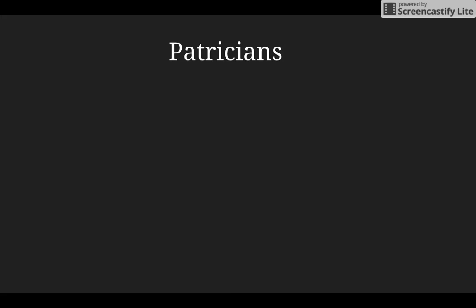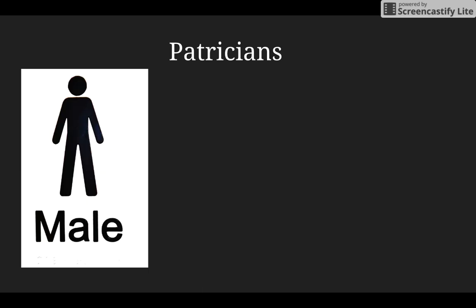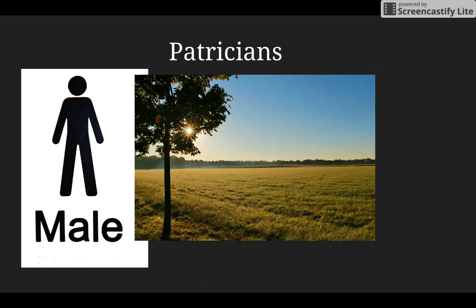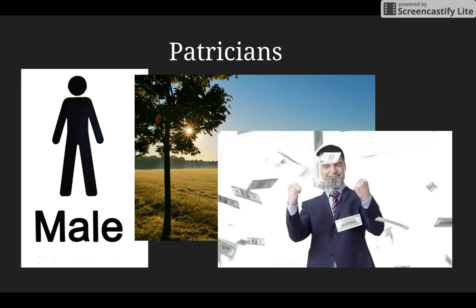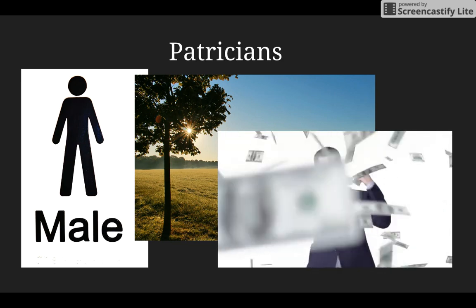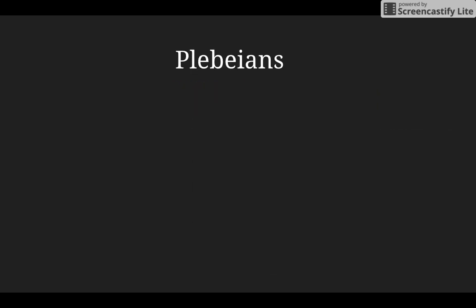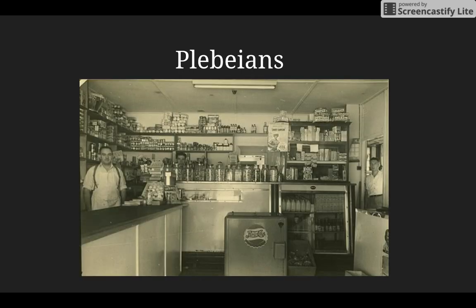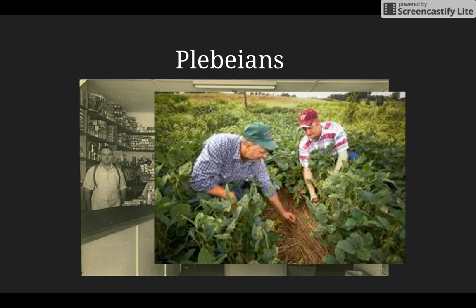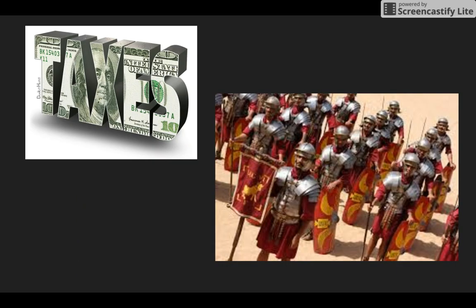One was the patricians, and of course they were male. They owned land and they were rolling in the dough. They had a lot of money. They made a lot of decisions in politics. Then there were the plebeians. They were the plebs. They were the shopkeepers, the business people. They were the farmers, and they didn't have a lot of money. They could not technically own land, and so they didn't have political power.